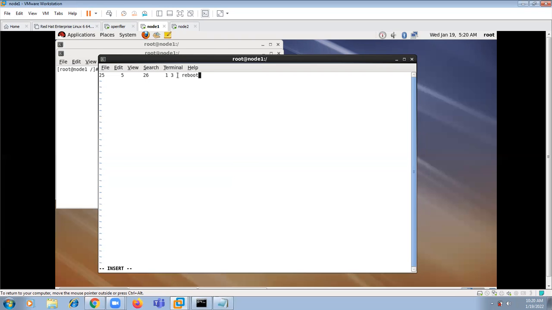So the command runs on Wednesday, if it is Jan 26th. On Jan 26th at morning 5:25, if it is Wednesday, then reboot the server. Okay. So when you execute this, then press Escape, Shift colon, wq, save and exit.